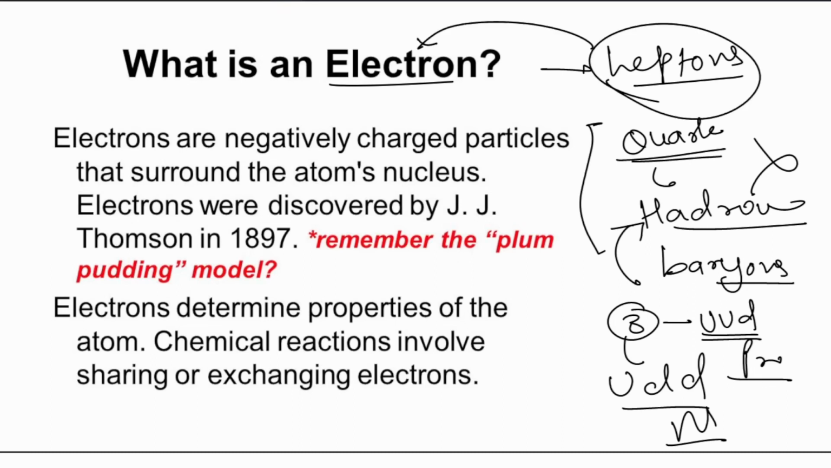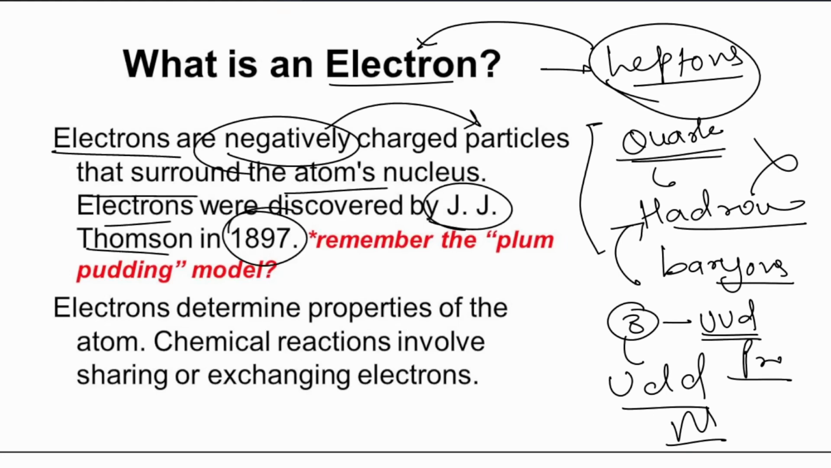So the electron is very different from quark particles. They are negatively charged particles that surround the atom's nucleus. Electrons were discovered by J.J. Thomson in 1897.